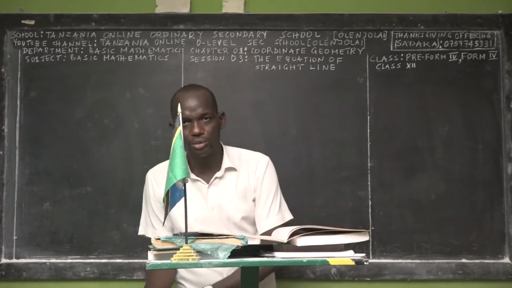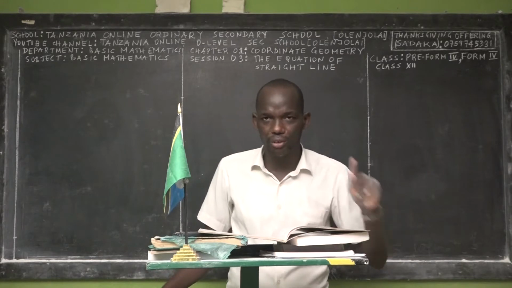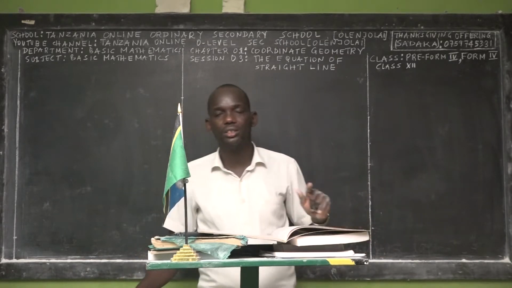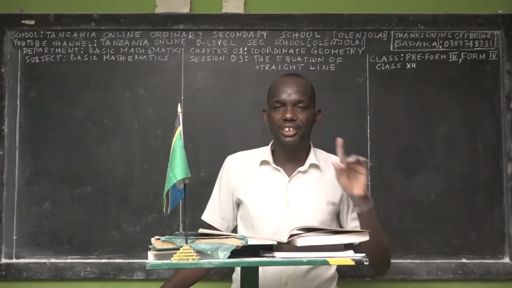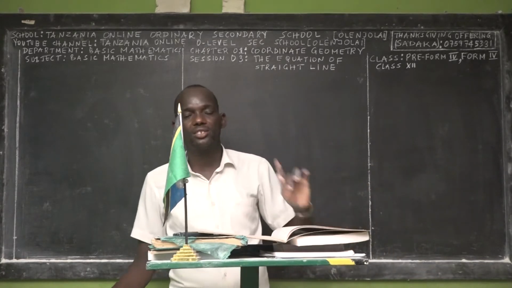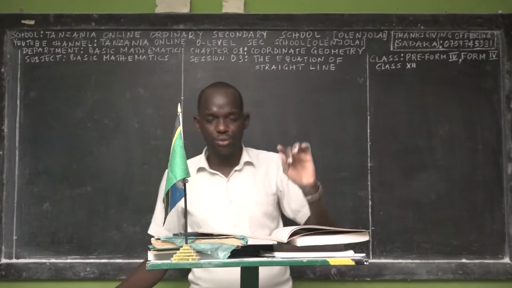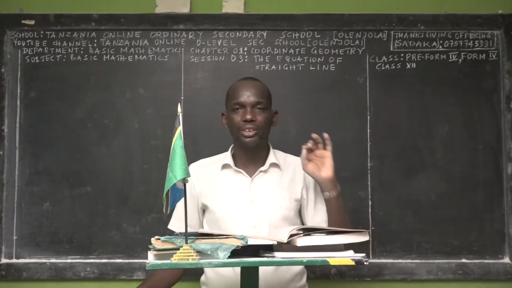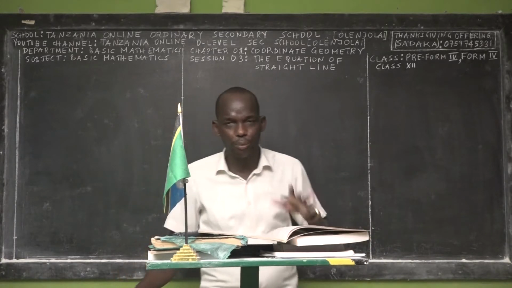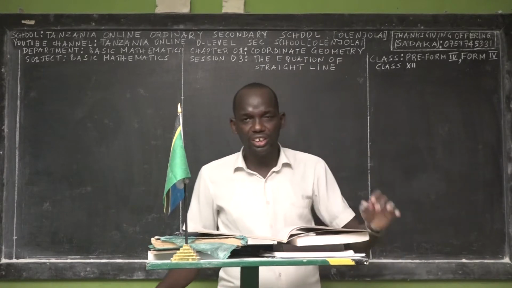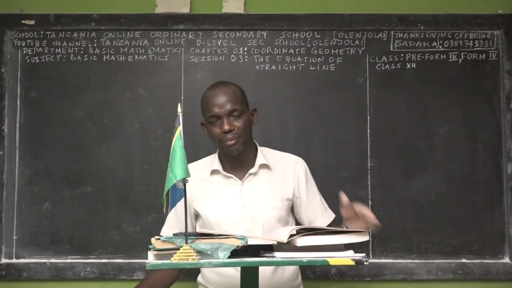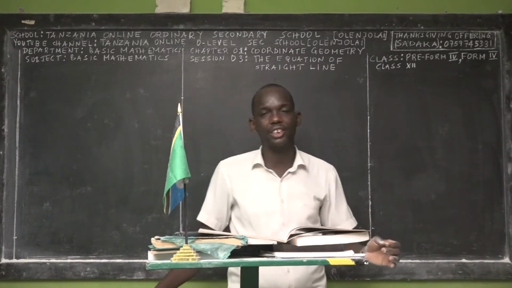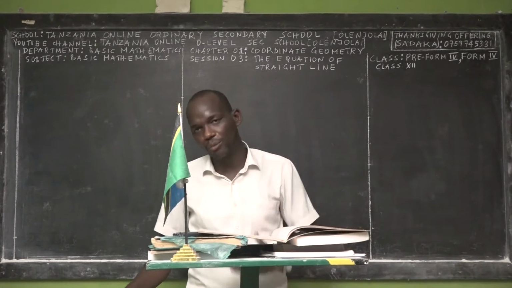The main objective of Tanzania Online Ordinary Secondary School is to train our students to think differently, and to think about how they can solve real life problems by using whatever alternatives or techniques are required by that scientific or mathematical problem.